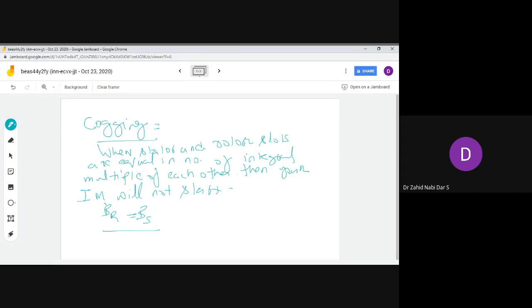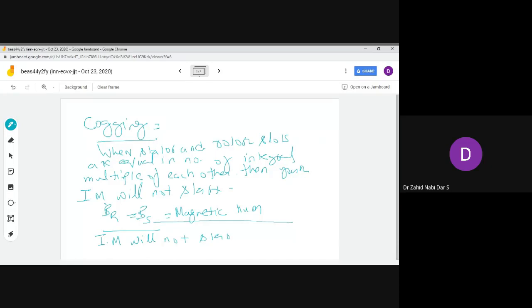Cogging is a phenomenon. In popular literature, it's also called magnetic hum. So there would be some noise in the machine, and the induction motor will not start.